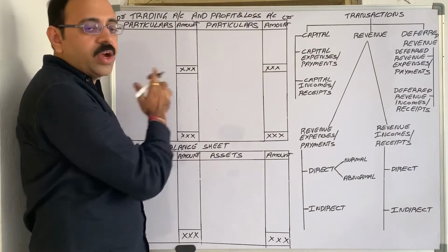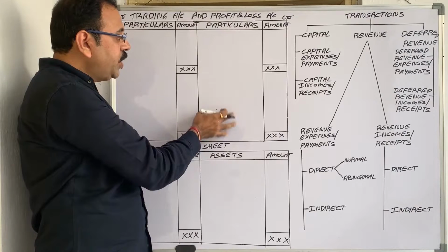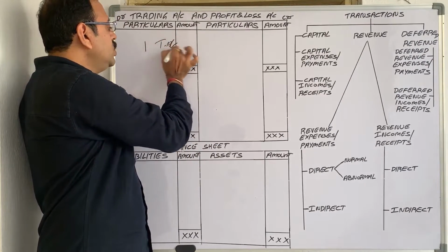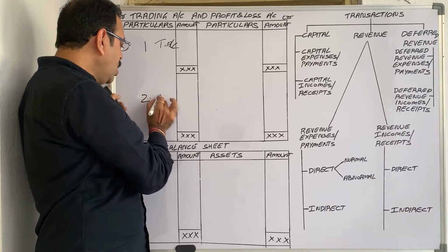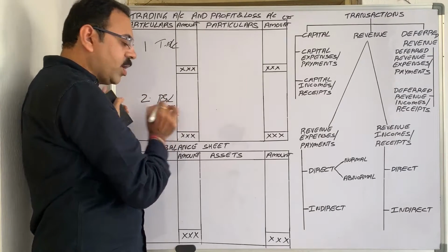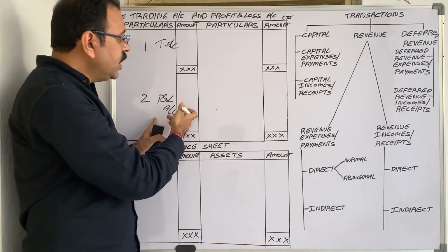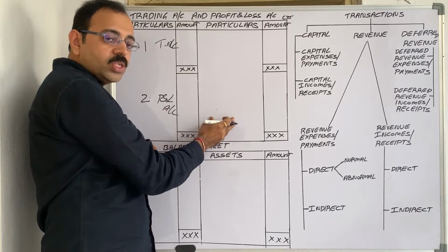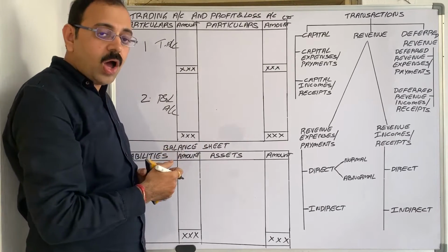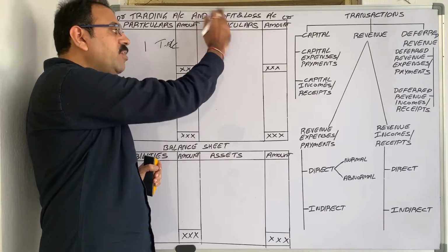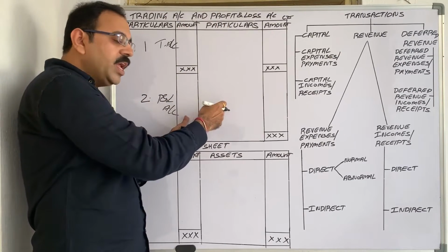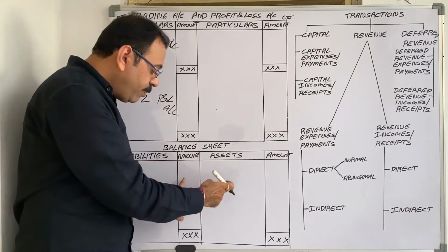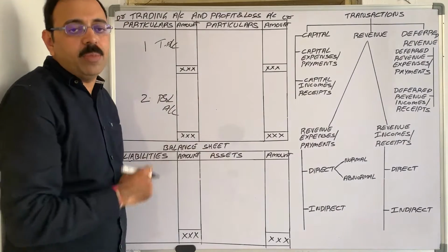Once you observe this first account, this account is divided into two parts. The first part is known as the trading account and the second part is called the profit and loss account. Like this, in one account, we can prepare the trading account and profit and loss account one by one. Or for the trading account, you can maintain one account, and to prepare the P&L account, you can maintain another separate account. Both methods are correct. For the balance sheet, you have to maintain a separate table.